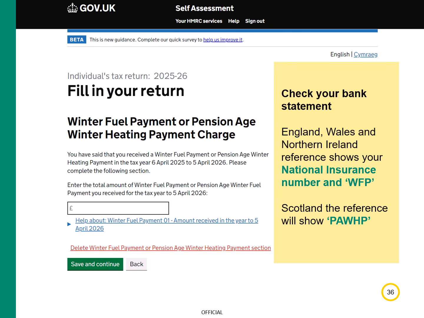In England, Wales and Northern Ireland, most payments were made in November or December with a reference that includes your national insurance number and WFP. In Scotland, most payments were made between December and February with a reference of PAWHP.